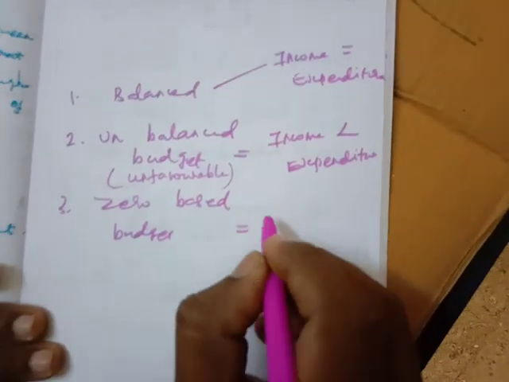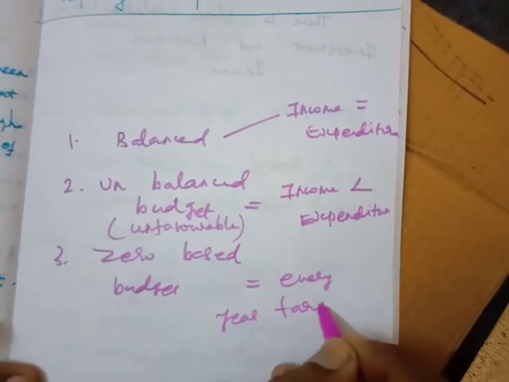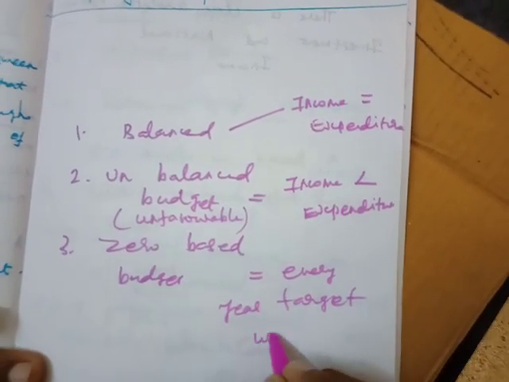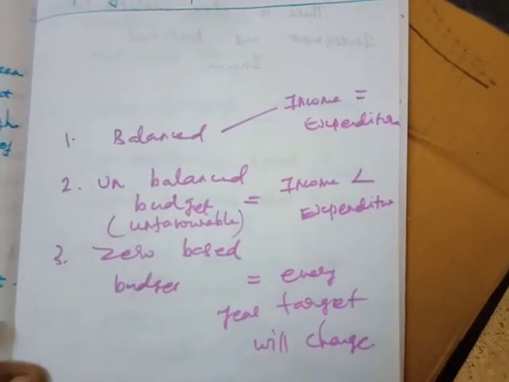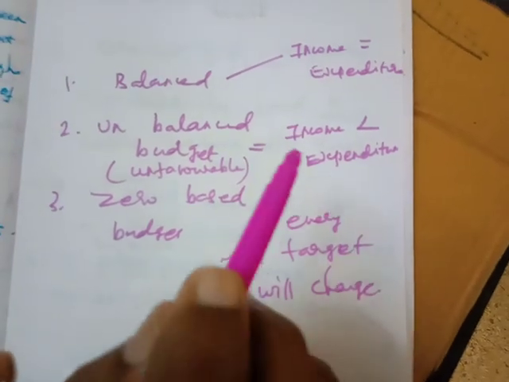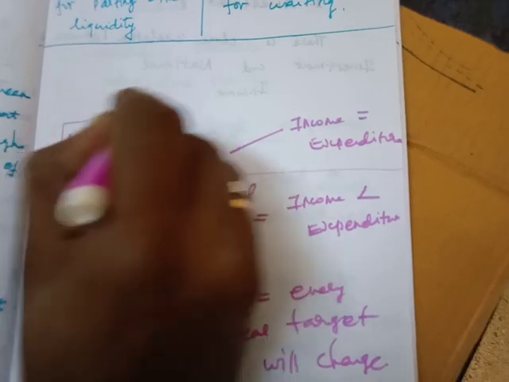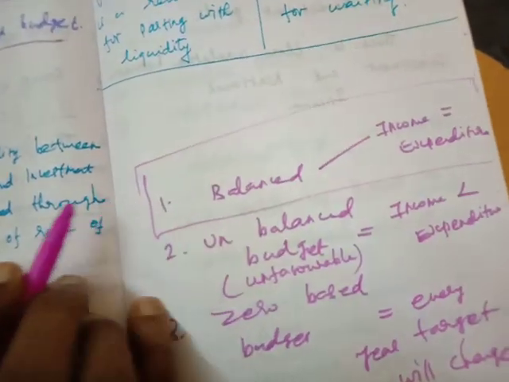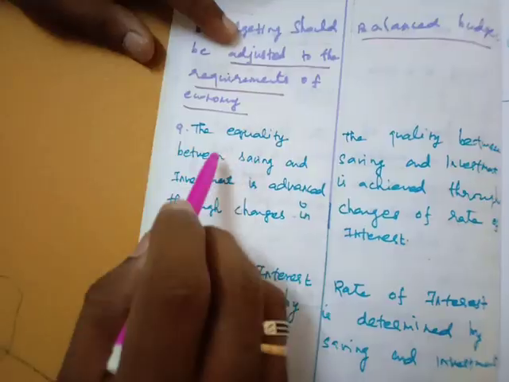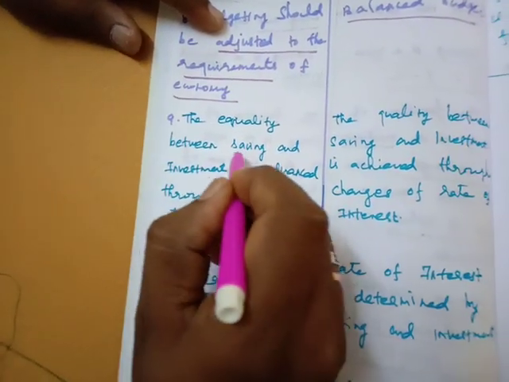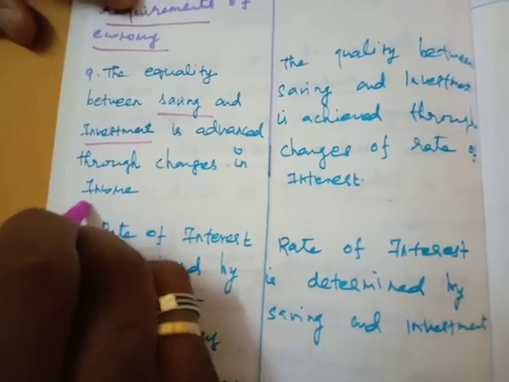Zero based budget means every year the target will change. So in the classical theory, they believed in the balanced budget, that is, all the income must be spent by the government. In the Keynesian theory, the equality between saving and investment is advocated through changes in the income.